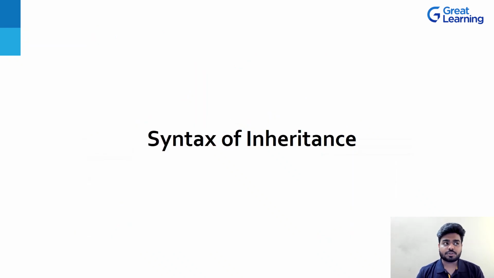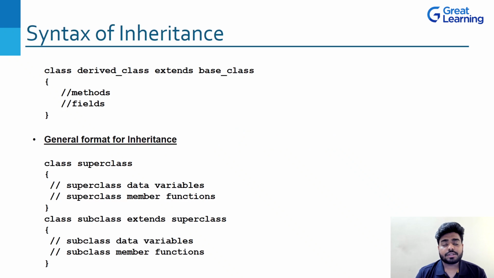Now that you have understood the basic concept of what inheritance is, let's see how it is written in the Java programming language, right? So now we talk about the syntax. You can see that this is a basic syntax. How do we write our inheritance programs, right? So you can see we use the word extends to show inheritance, right? So suppose that you are writing a derived class. This is the name of the derived class. This is just a syntax, not a proper program. So just understand it in that manner. Later we will write the programs.